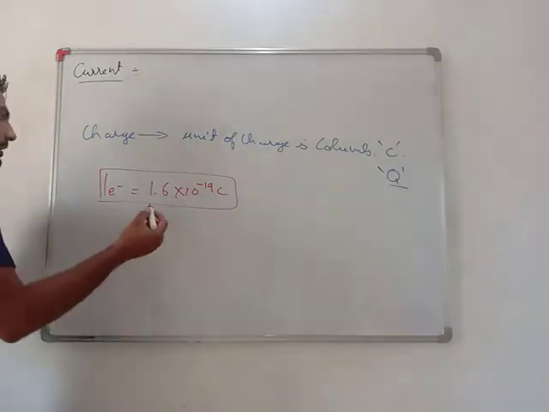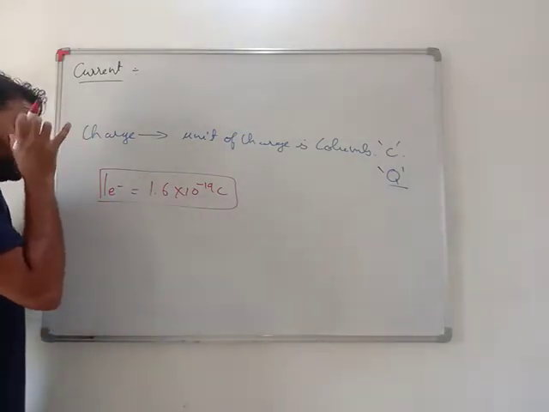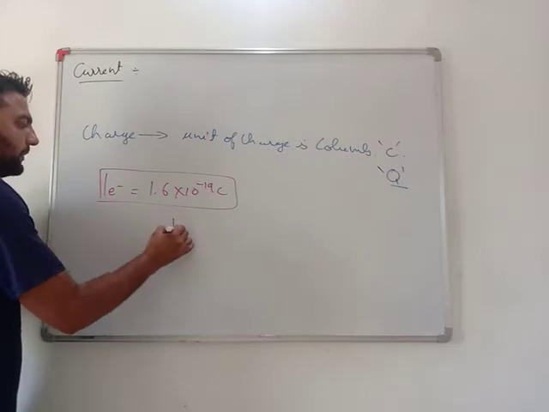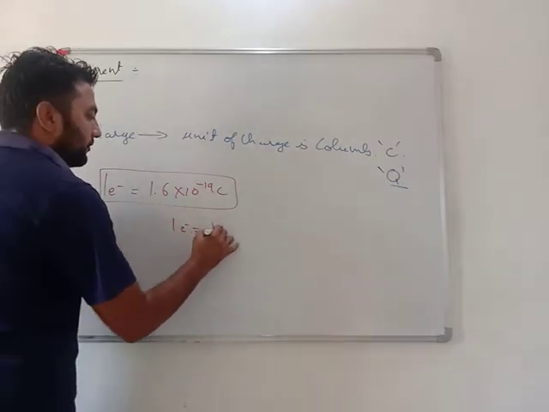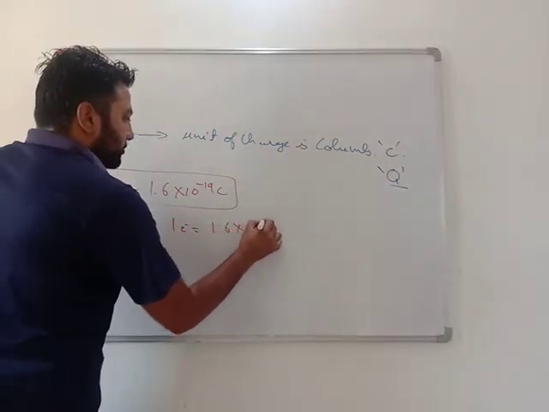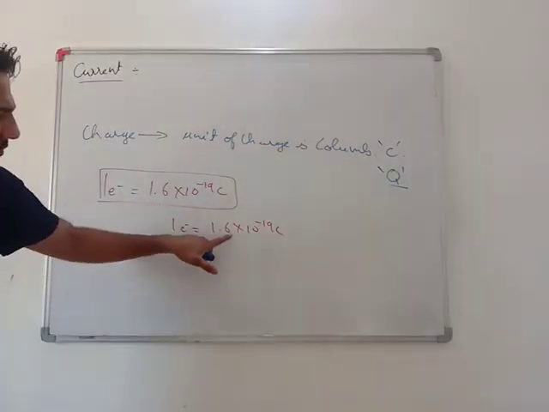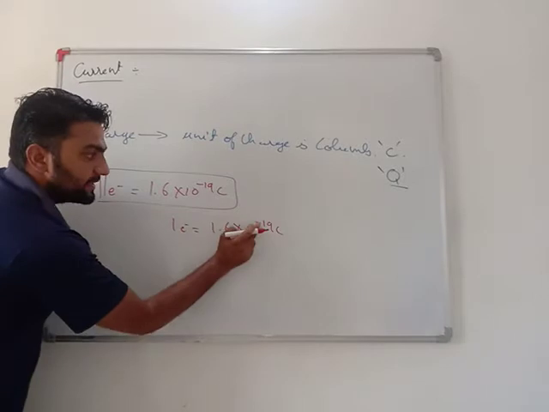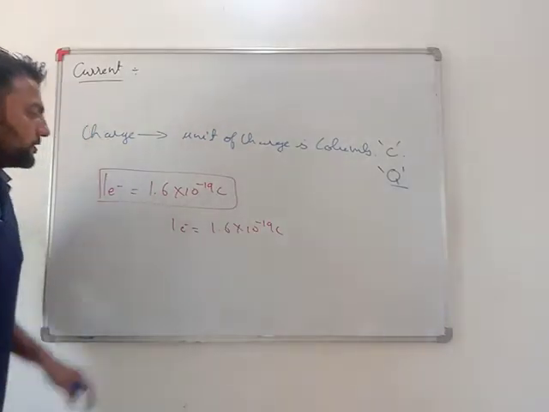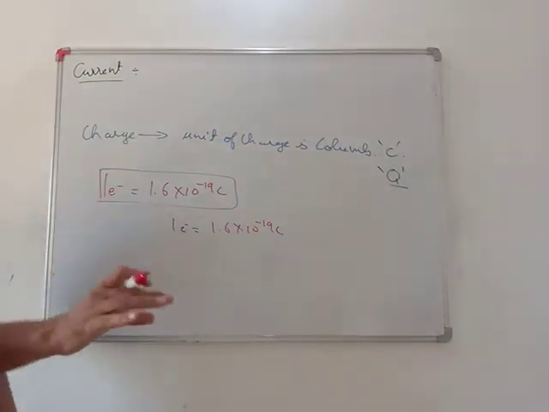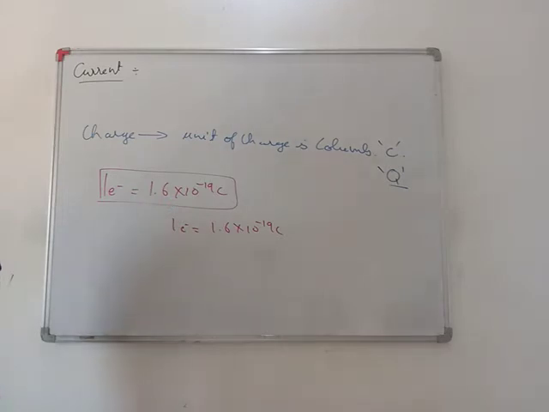This is a very important question. One electron has 1.6 into 10 raised to the power minus 19 coulomb, which is a very small value, with a negative sign.